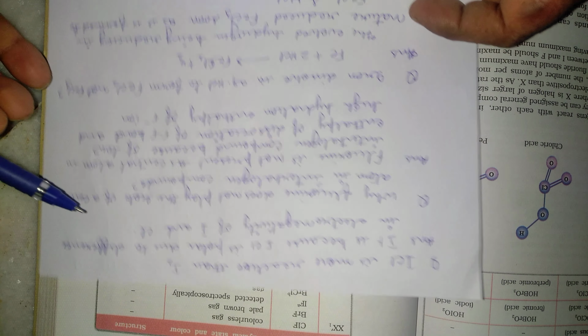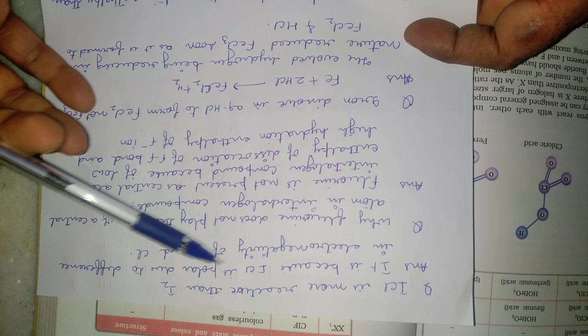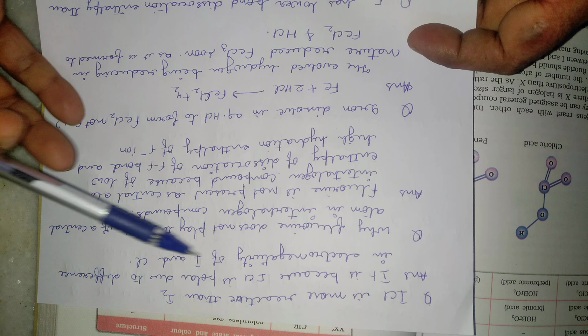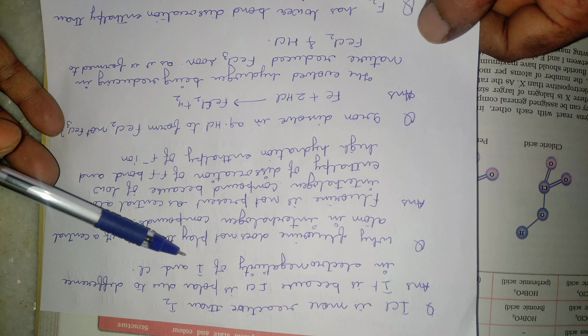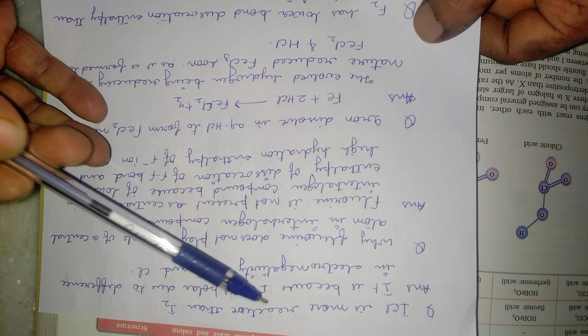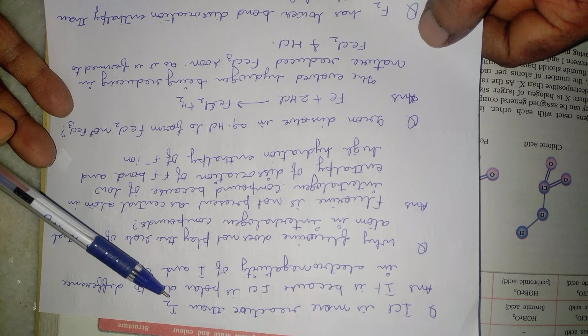Moving on to some more questions based on your halogen family: ICl is more reactive than iodine. Why is it so? It is because ICl is polar due to the difference in the electronegativity of iodine and chlorine, because of which ICl is more reactive than I2.